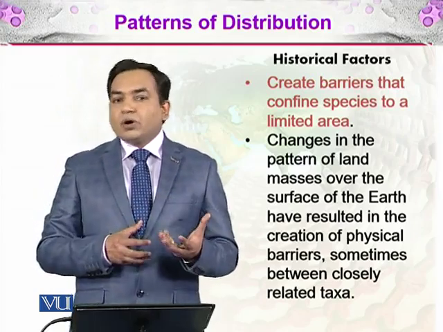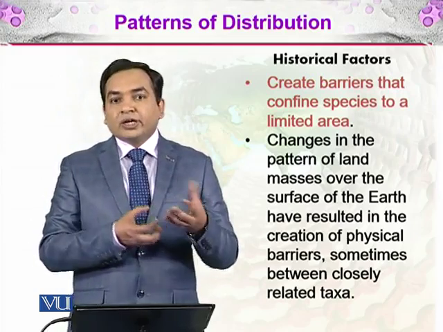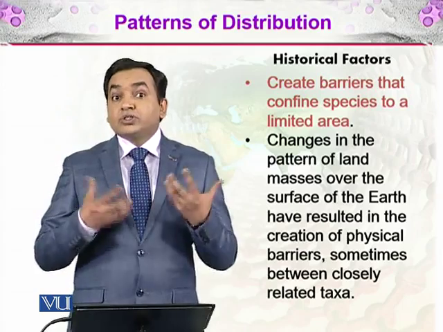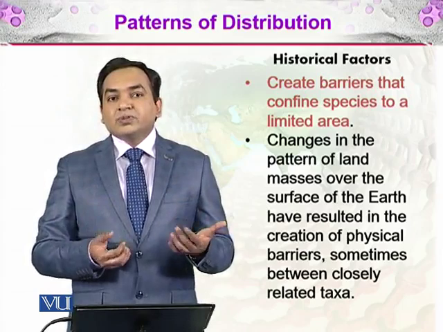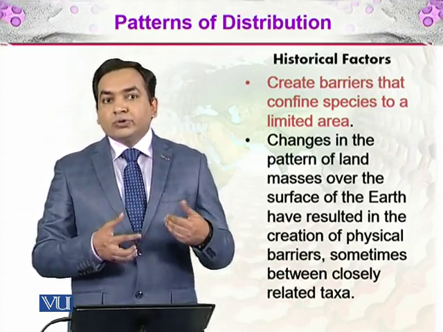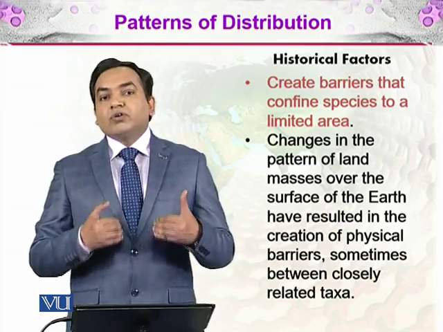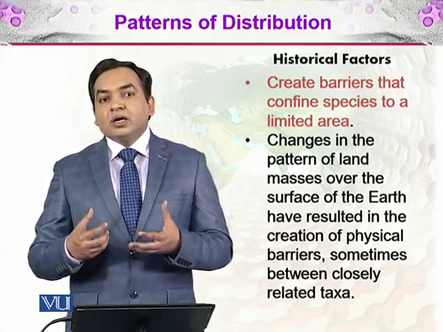For example, if one part of the land was originally part of the continent and then separated in the form of an island, both may have the original type of organism on them, but those organisms will evolve differently due to different selection pressures, and today we will find their different distribution on the island as well as the mainland.